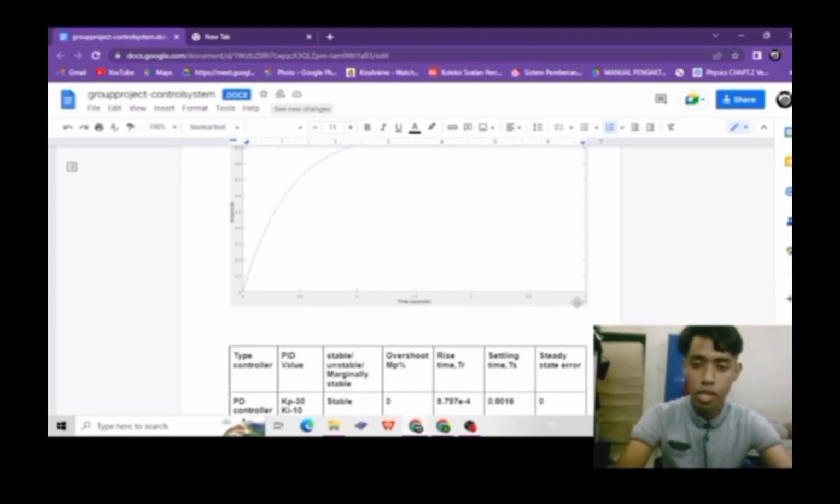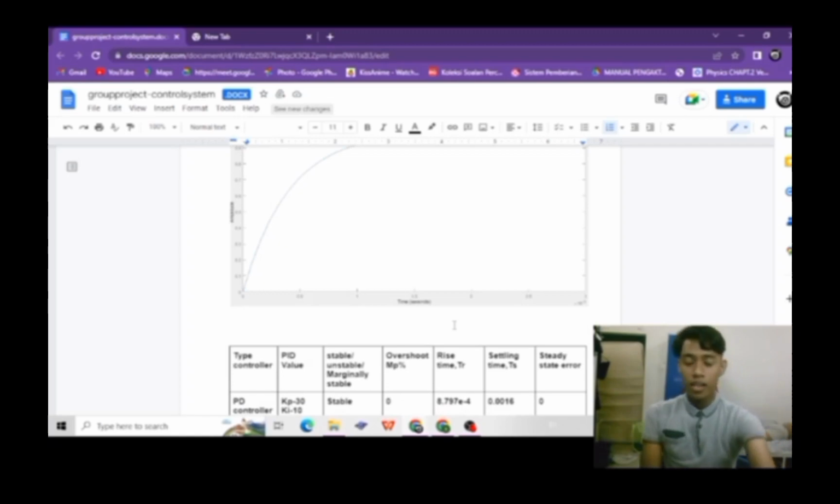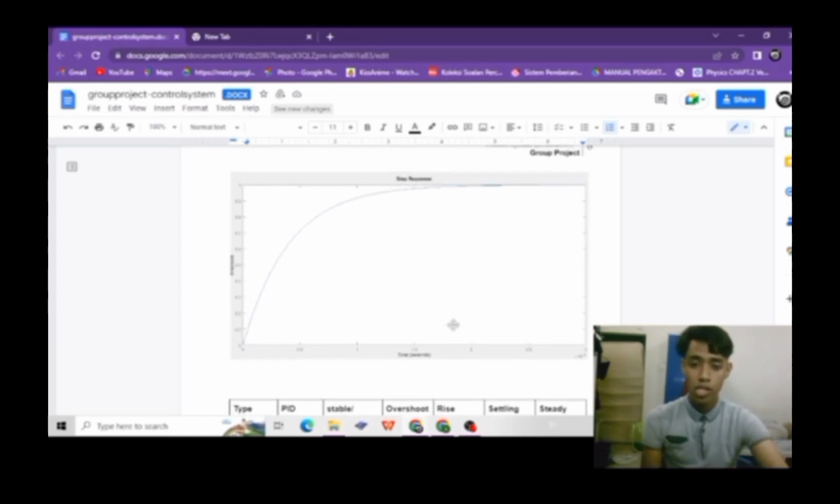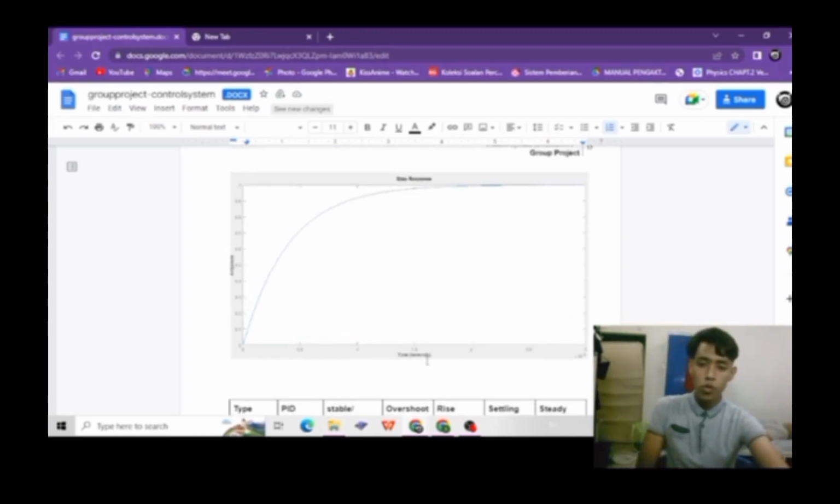When we see the graph, it becomes stable. There is no oscillation; we get an underdamped graph. So the system becomes stable, and that's why we need to use the whole PID controller to make sure the system is stable. So that's all for me. Thank you.